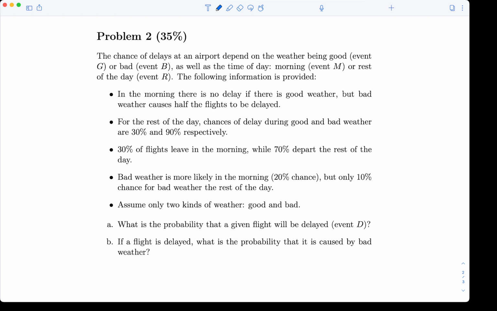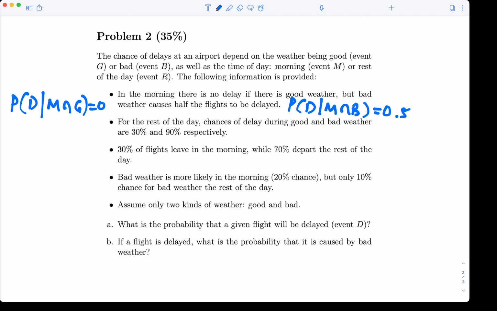So essentially what that means is that the probability of delay, given that it's morning and good weather, is 0. But bad weather causes half the flights to be delayed. So similarly, we have delay given that it's morning and bad weather. That is a 0.5 probability.